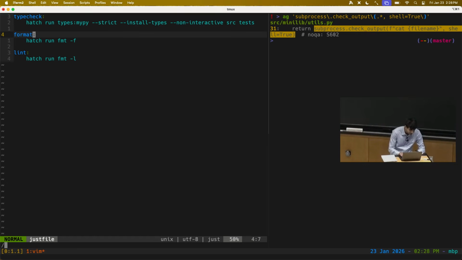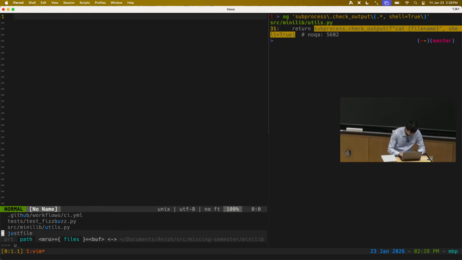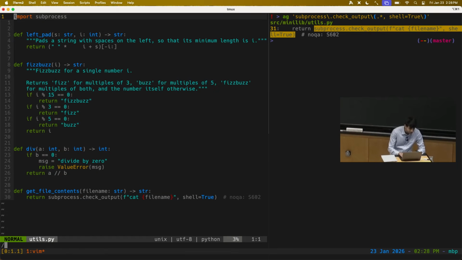So instead of searching for a concrete thing, like hatch, I could search for, I want to find all, let's look at a different thing. Let's go to utils.py. Let's say I want to find all numbers.